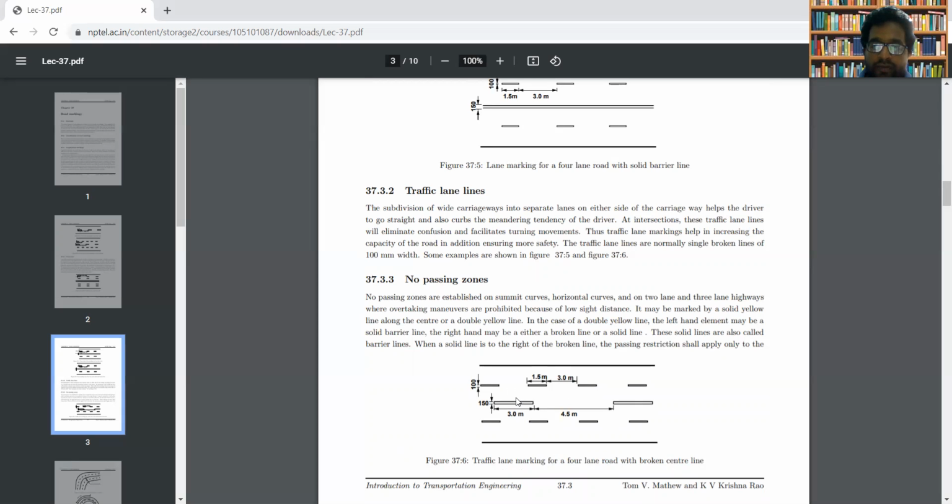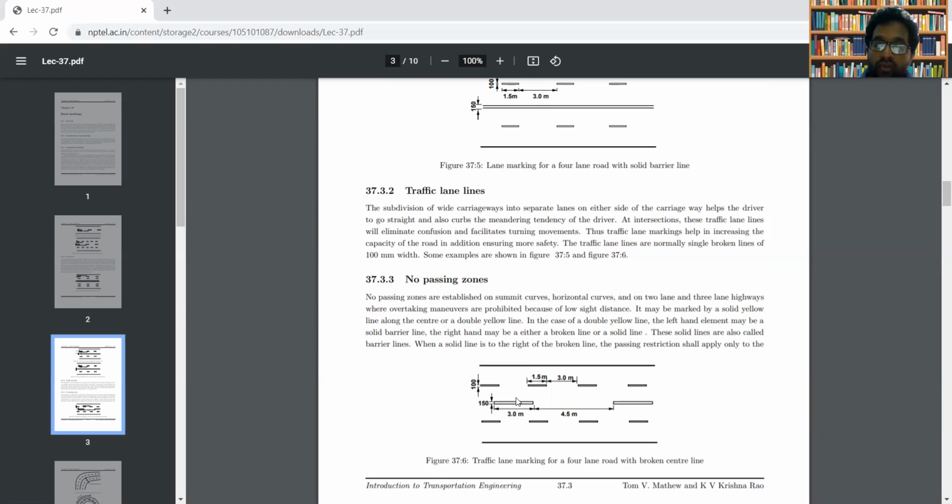Consider the case of a summit curve, horizontal curve, or multi-lane highways where there is restriction for overtaking operation. Why is there a restriction? There is no adequate sight distance available for making sure that overtaking is permitted.